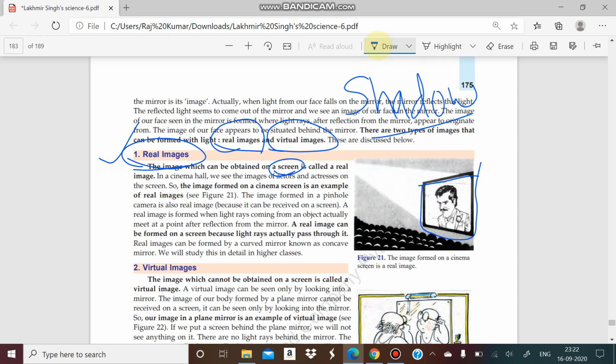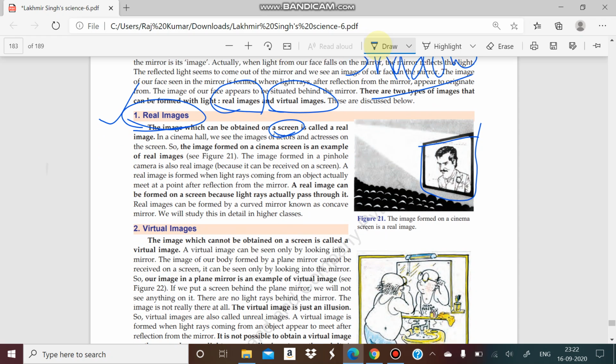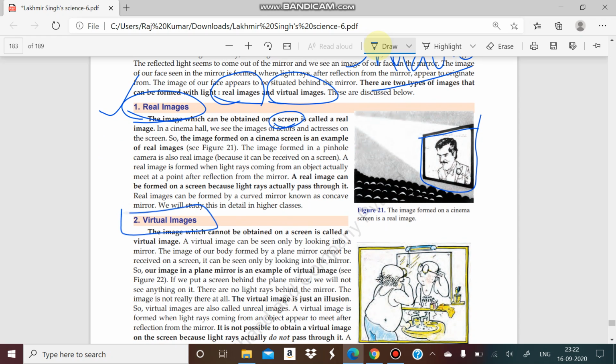Okay, I will explain. Firstly, I will try the virtual image. You have to remember that for a virtual image we do not require any surface or screen. You will see an image which cannot be obtained on a screen. There we do not need any screen. That is known as the virtual image.